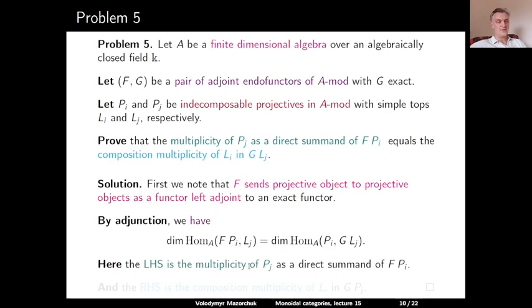And now if we look at the left-hand side, we have a projective object and the dimension of the home space into a simple. This gives us the multiplicity of the projective cover of this simple as a direct summand of our projective object. And in the right-hand side, we have the dimension of the home space from an indecomposable projective to some object. And this, of course, gives the composition multiplicity of the simple top of this indecomposable projective in our object. And this completes the solution of this problem.